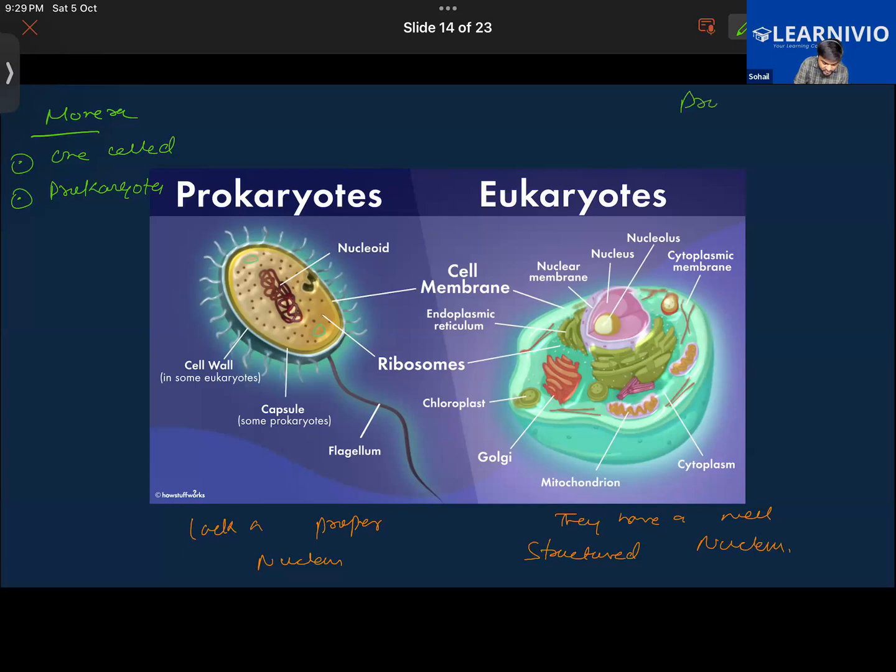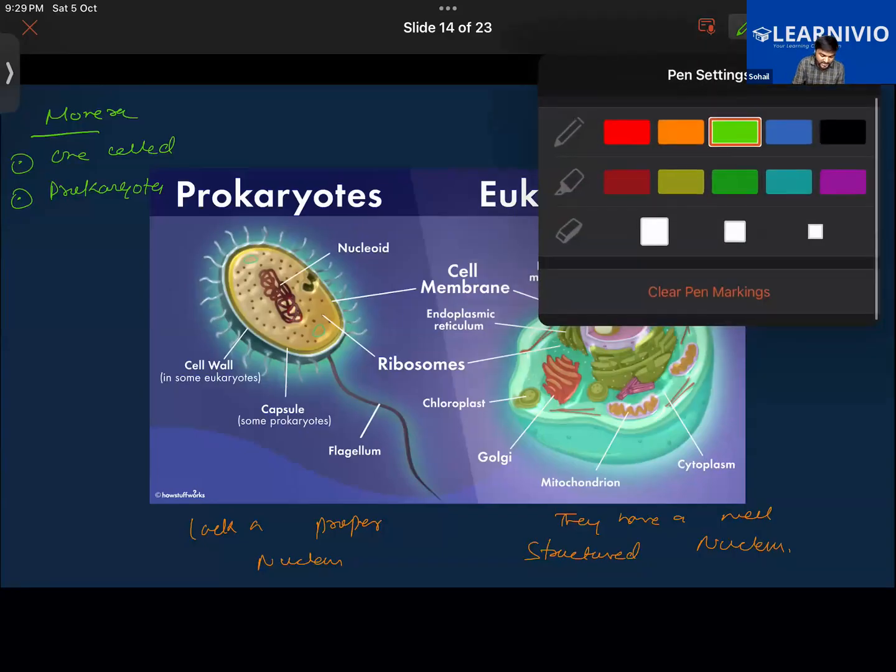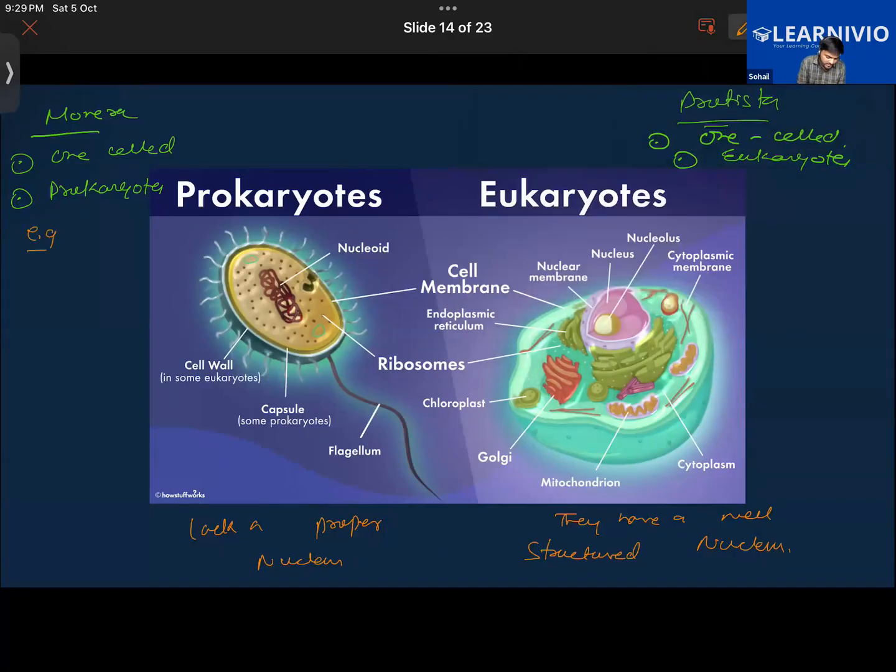But when we talk about the Protista, they have a eukaryotic cell. They also have one cell, but the thing is that they are eukaryotes. And what does eukaryote mean? Sir, that they possess a well-structured nucleus. Yes. Sir, Monera are also called bacteria, right? One example of Monera is bacteria.